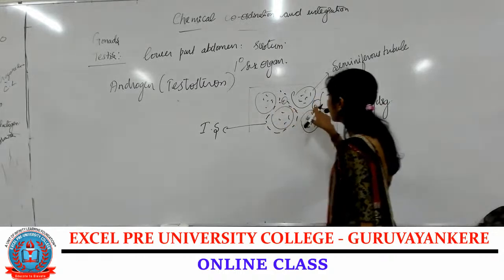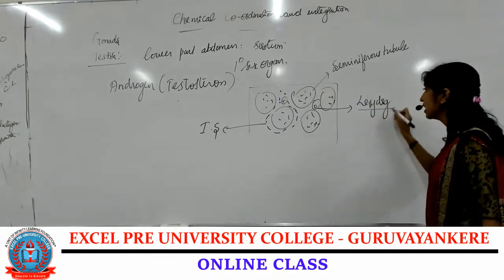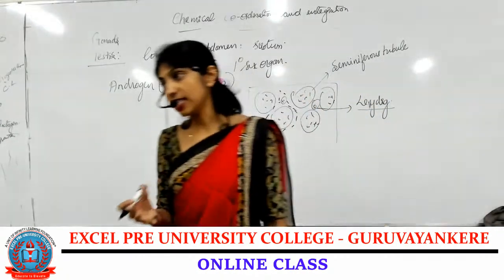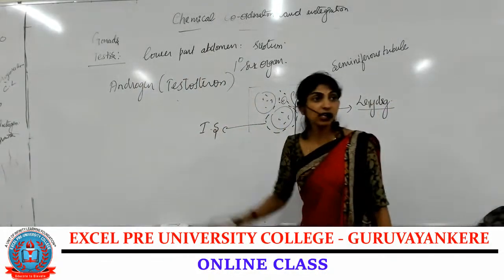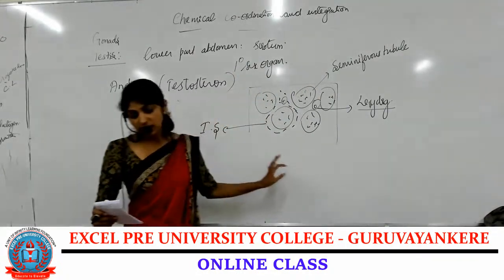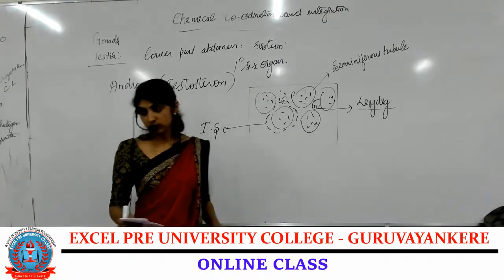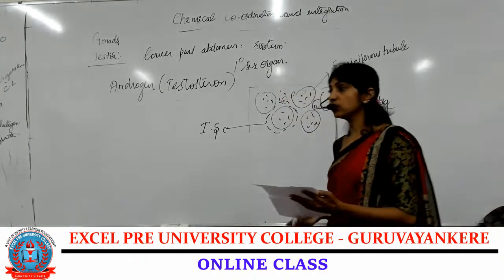Along with that, there are cells present in the interstitial space. What are they called? Leydig cells, or also called interstitial cells. These Leydig cells are the ones secreting the androgen, that is testosterone. This Leydig cell secretes testosterone. Clear? Clear. Okay. Coming to the next one.